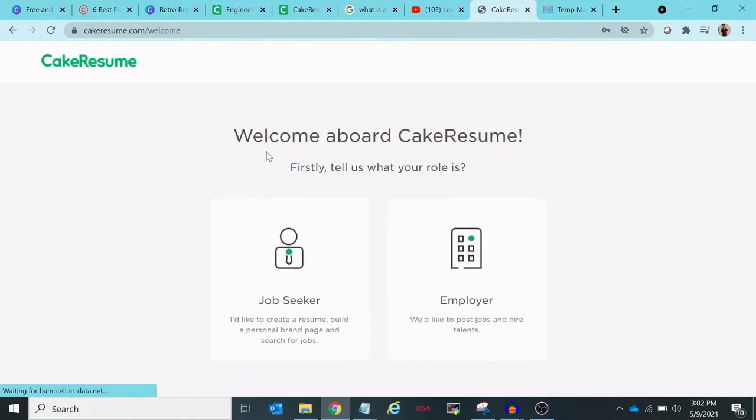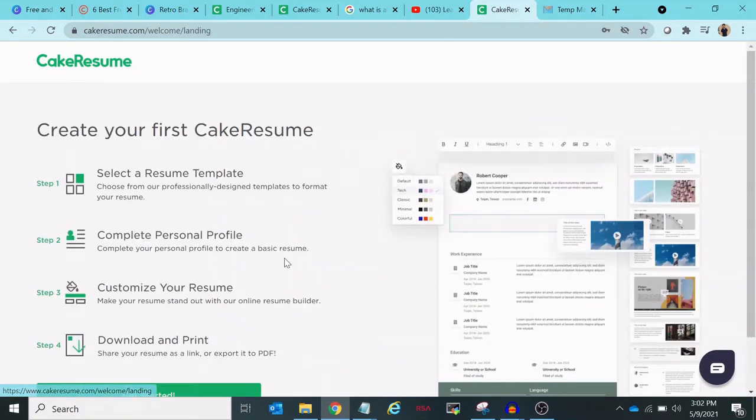So this is asking whether you are a job seeker or an employer. So just select whatever you are. For example, right now I am a job seeker. So just click on job seeker. Once I click on it, it will give me the next page.